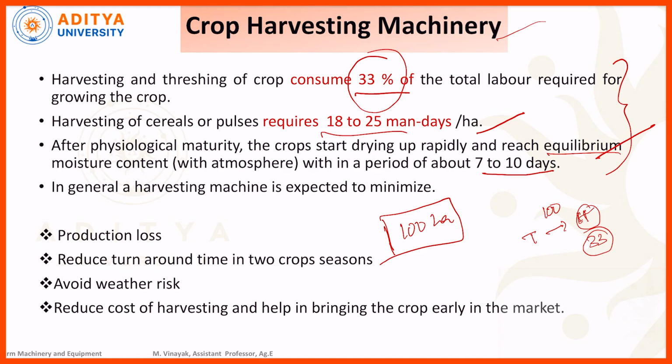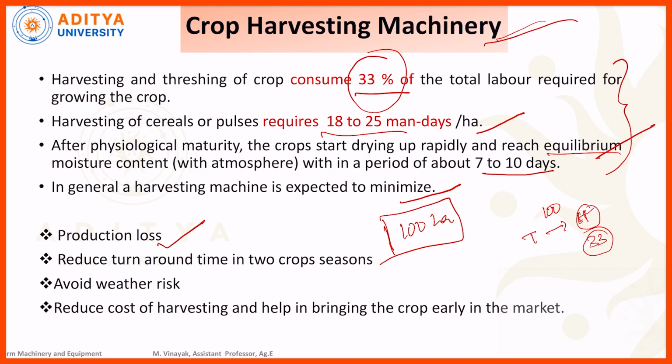So what will happen if the grains are over-dried? The nutrient content, the protein or whatever minerals are present in the grain material, will be lost. Lost is nothing but that it will be exhausted to the atmosphere due to over-drying. Okay, so to avoid the disadvantages of the traditional method, by introducing crop harvesting machinery, we can minimize the losses. In general, a harvesting machine is expected to minimize the production losses.